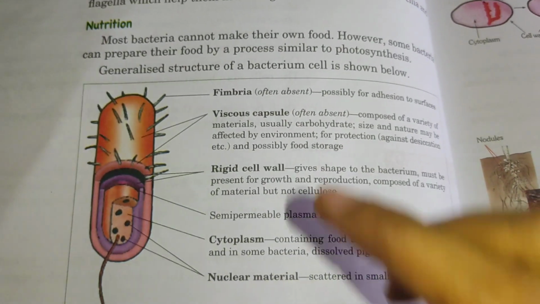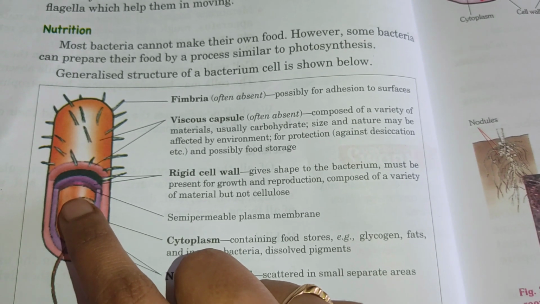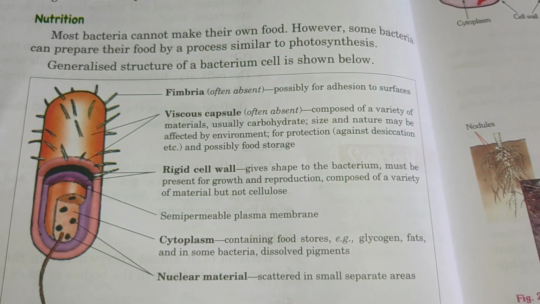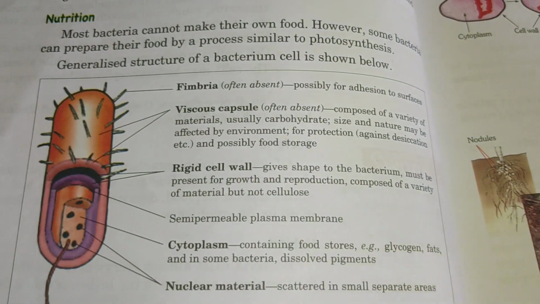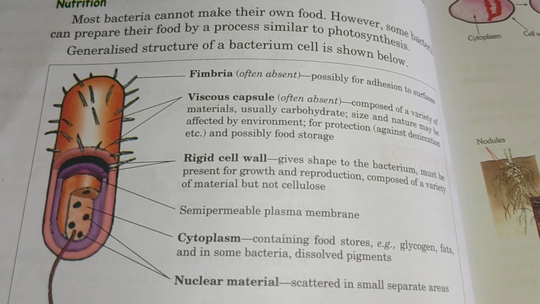Then the viscous capsule. Here we can see the viscous capsule. It is often absent, but in some bacteria it is present. It is composed of materials, usually carbohydrates, and its size and nature may be affected by the environment. It also helps in protection against desiccation, and it helps in food storage.